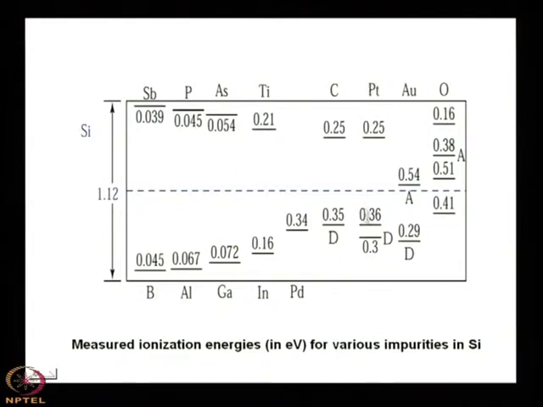Similarly, platinum D. On the other hand, you see that oxygen at 0.38 acts as an acceptor. Unless otherwise written by A or D, a level near the valence band is an acceptor, and near the conduction band it is a donor. And all these energies are in electron volt.